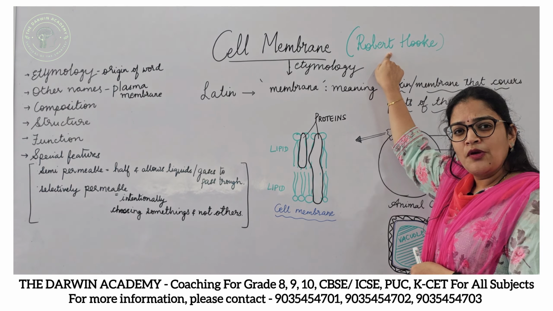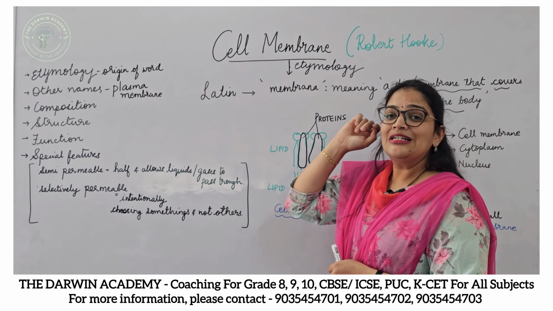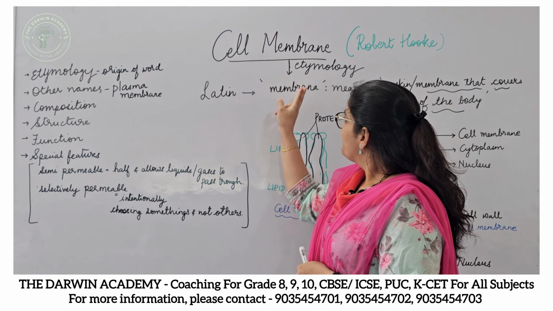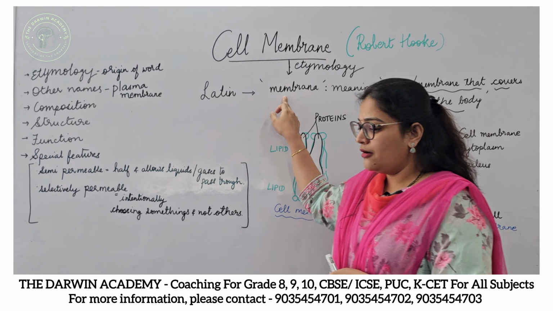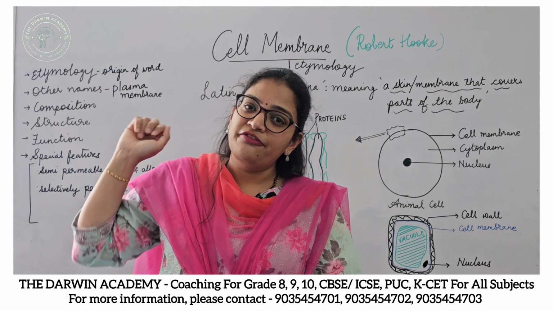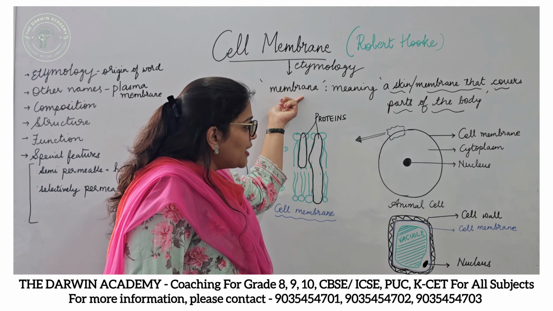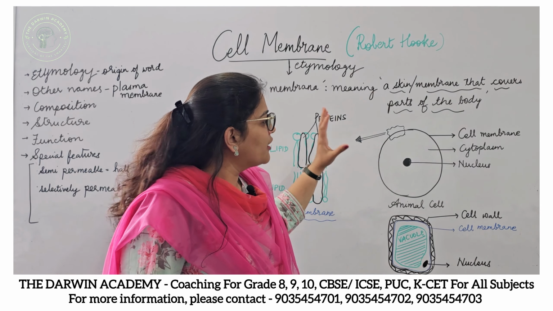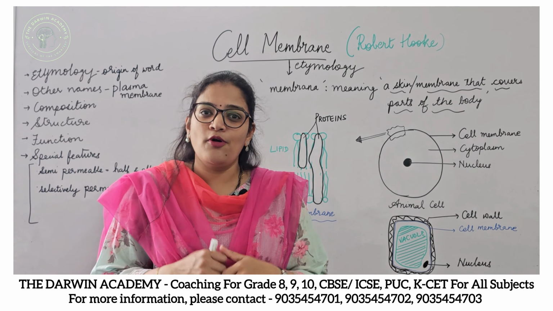Robert Hooke, who actually studied the cell for the first time, also discovered the cell membrane. The Latin word membrana was the main root word from which membrane was derived. Membrana means a skin or a membrane or a covering that covers the parts of the body.